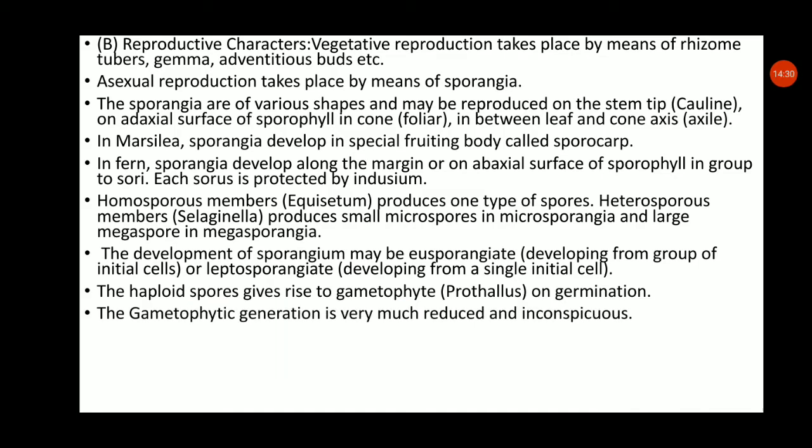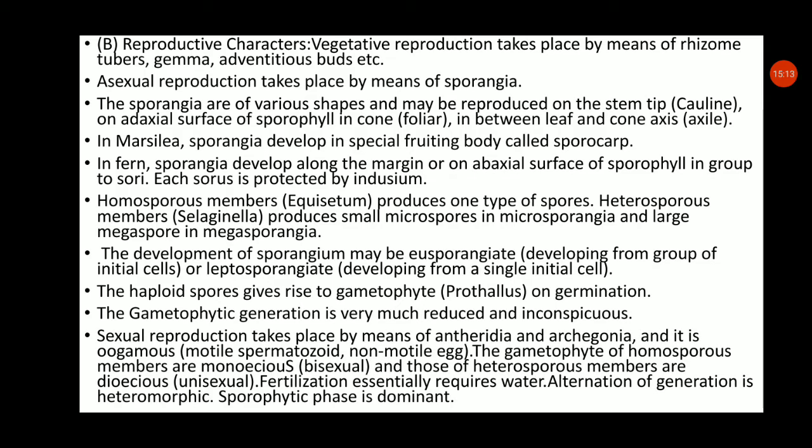Then the next point: the gametophytic generation is very much reduced and inconspicuous. As you see in bryophytes, the gametophytic generation is dominant and the sporophytic generation is short lived, because the sporophytic generation is totally dependent on the gametophyte. Opposite in pteridophytes, the gametophytic generation is independent of the sporophytic stage. In pteridophytes, the sporophytic phase is dominant. You should remember that for the MCQ. In pteridophytes, the sporophytic phase is dominant over the gametophytic phase. The gametophytic phase is short lived.